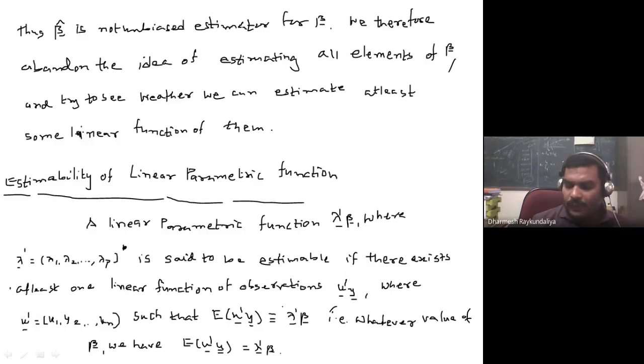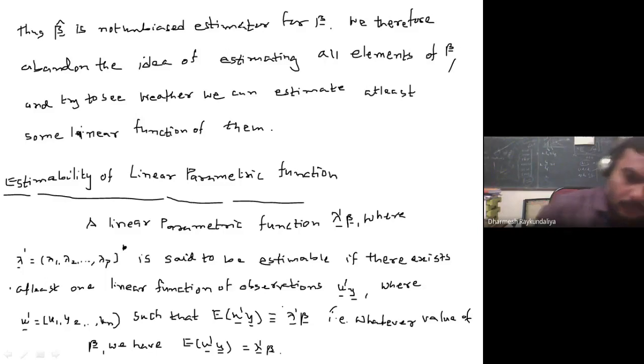So to prove that lambda dash beta is estimable, what do we have to take? We have to take any linear function of observation, say u dash y, whose expected value is lambda dash beta. Then we say that lambda dash beta is an estimable function.